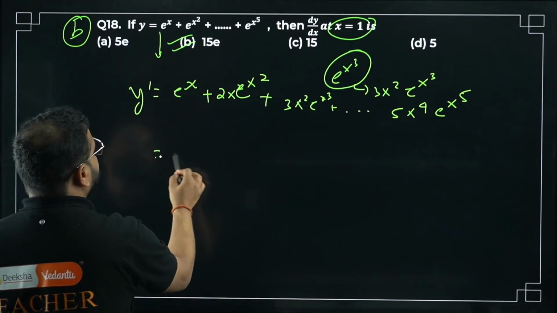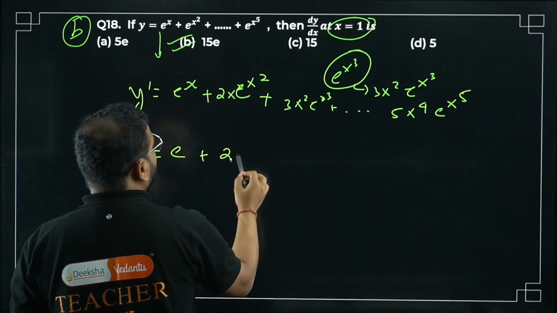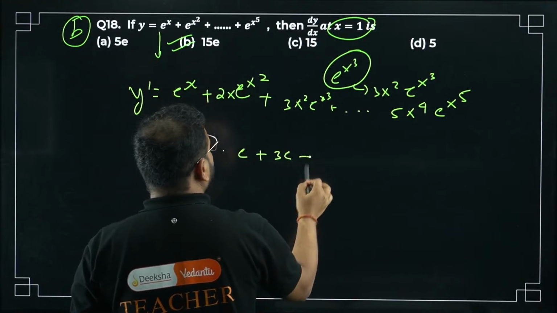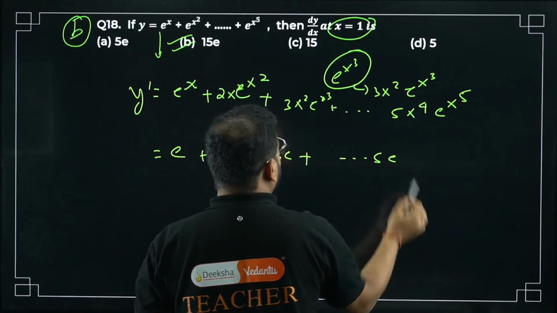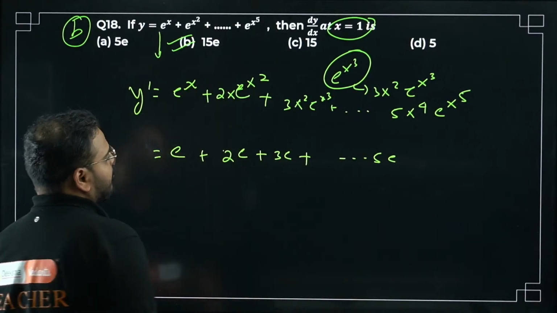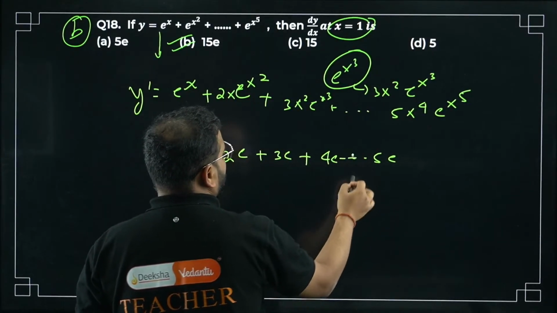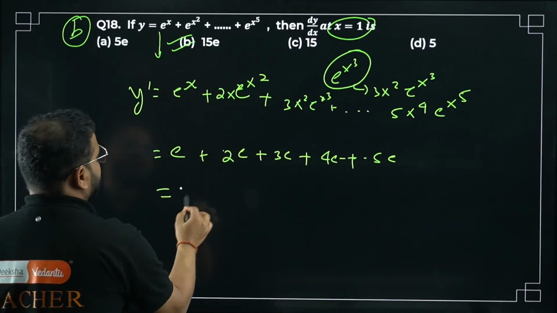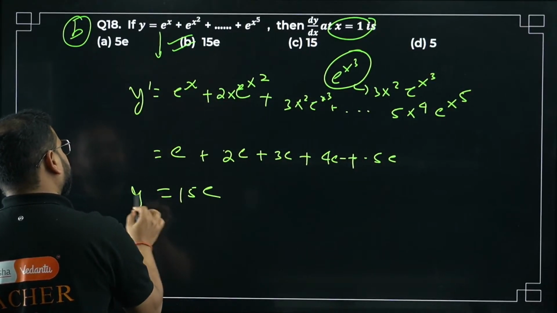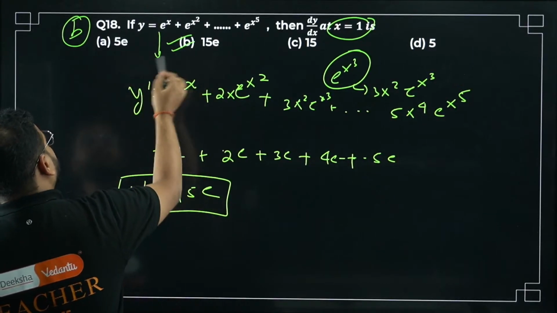It will become e. It will become 2e. It will become 3e, and so on till 5e. No, so 5 plus 4. We also have 4e here. 5 plus 4 is 9, plus 3 is 12, plus 2 is 14, plus 1 is 15e. 15e. Option B is correct.